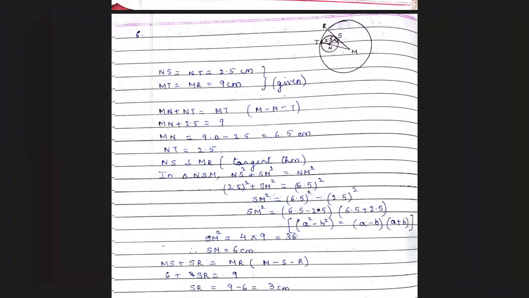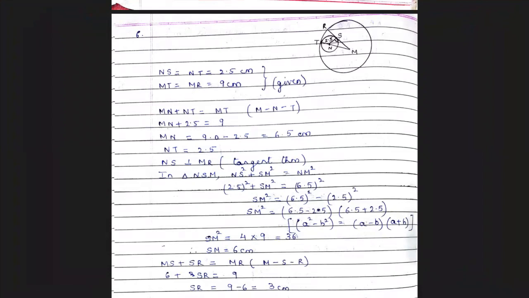Now NS equal to NT is 2.5 centimeter. MT and MR are 9 centimeter. That is they are radii of the big circle that is given. Now MN plus NT is equal to MT because M, N, T, all three are collinear points. MN plus NT is 2.5, that's equal to 9. From here I get MN is 6.5 centimeter. NT is equal to 2.5.